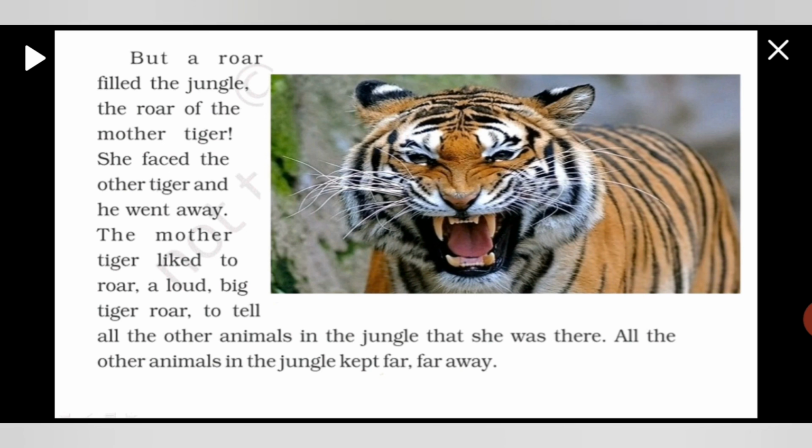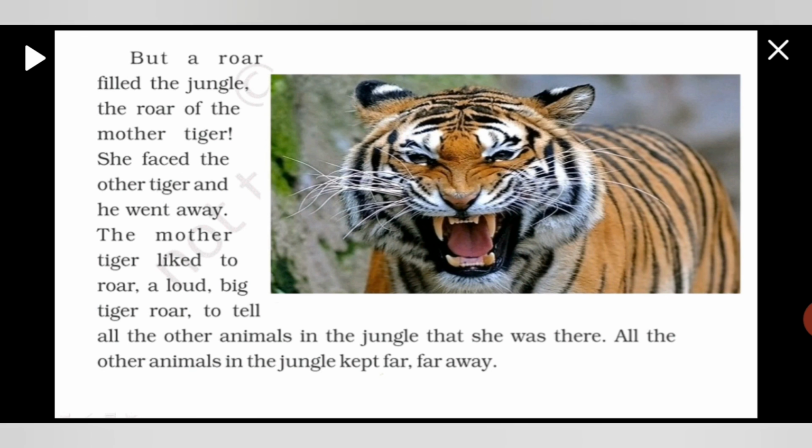Now here is the last stanza of this story. But a roar filled the jungle, the roar of the mother tiger. She faced the other tiger, and he went away. The mother tiger liked to roar a loud, big tiger roar to tell all the other animals in the jungle that she was there. All the other animals in the jungle kept far, far away.